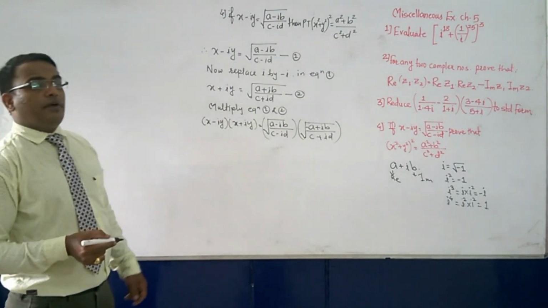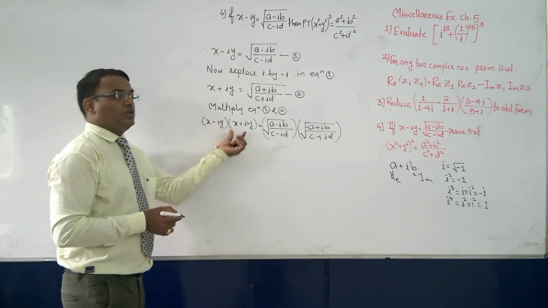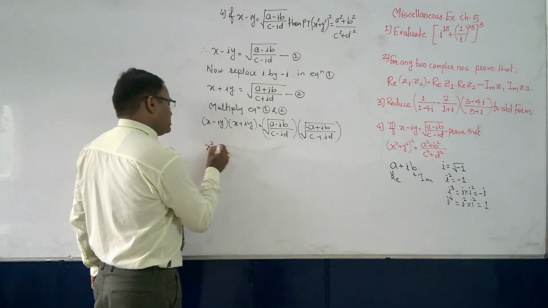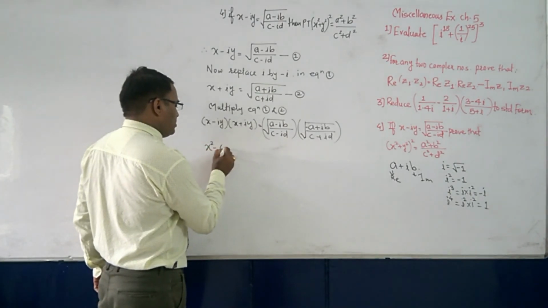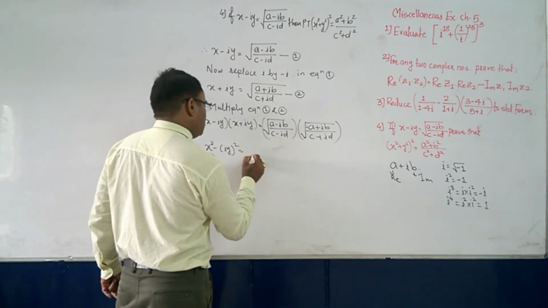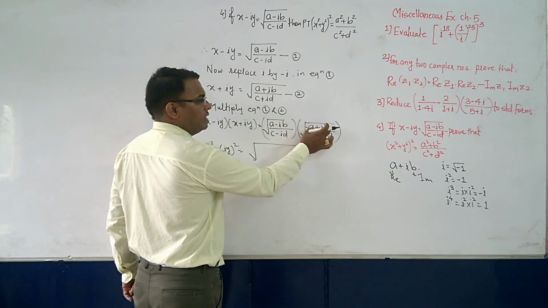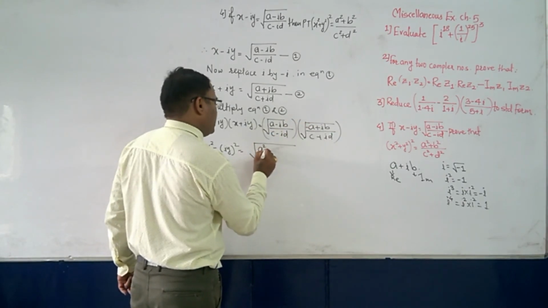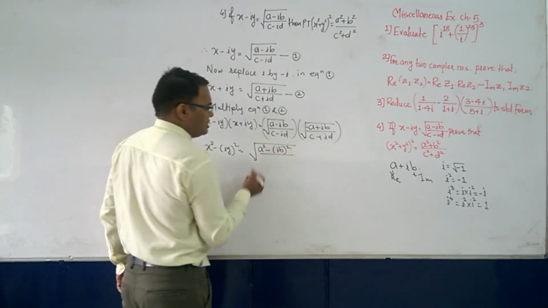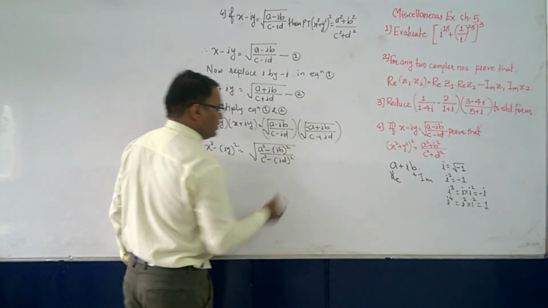Then by using the identity a minus b into a plus b is a square minus b square, here it is x square minus iy square. Same thing here, since a minus b and a plus b, here it is a square minus ib square. Same case down also, c square minus id square.